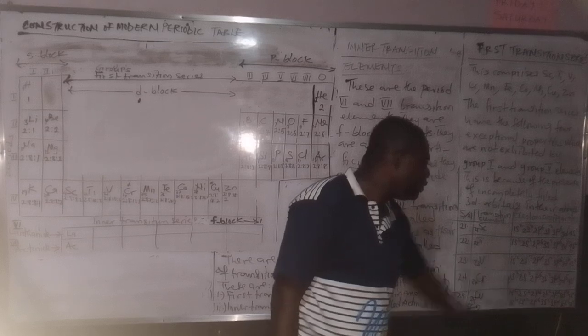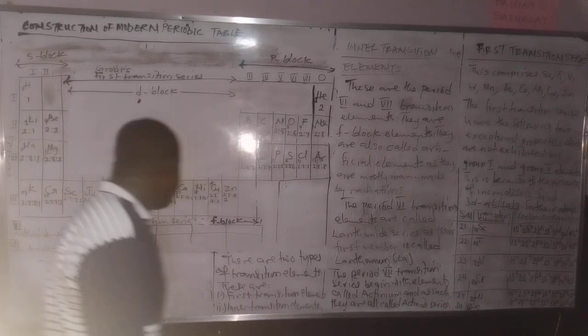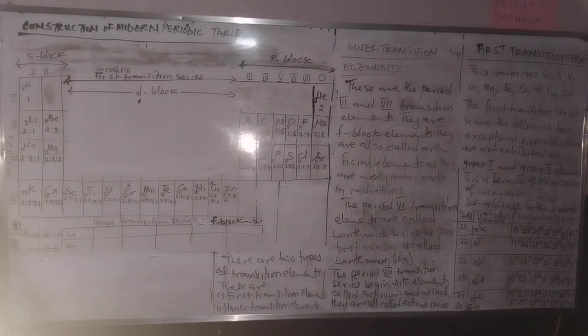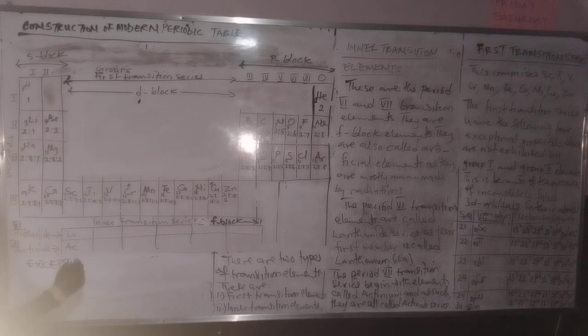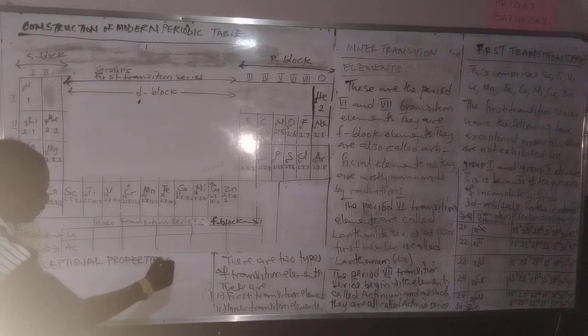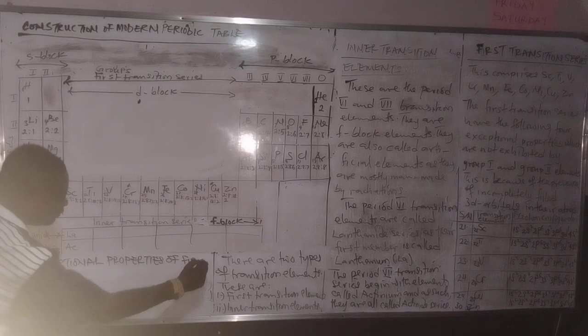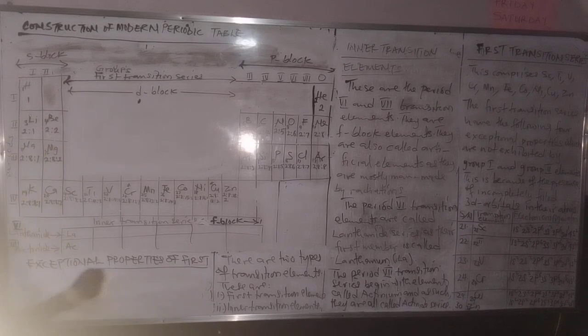Exceptionally, zinc and copper have completely filled 3D. So what are those exceptional properties? Exceptional properties of first transition series.